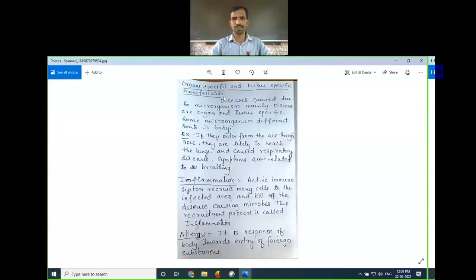What do you mean by immune system? See, the capacity of a person to fight against diseases is called immunity. So there is an immune system in the body.